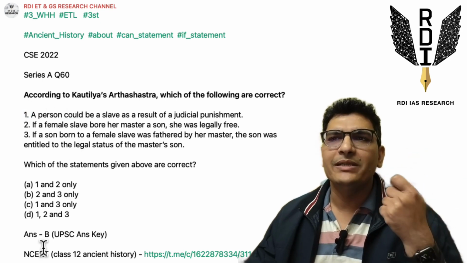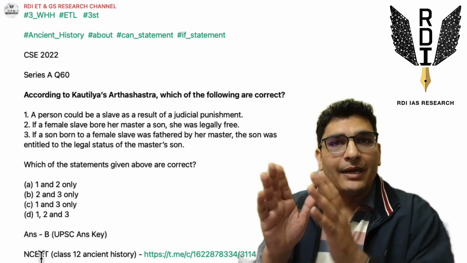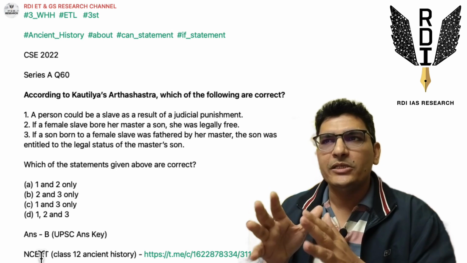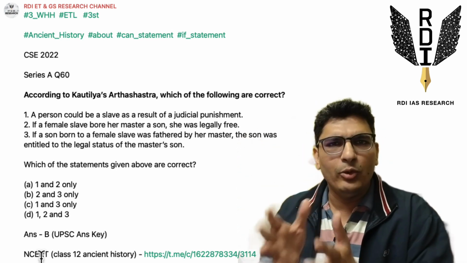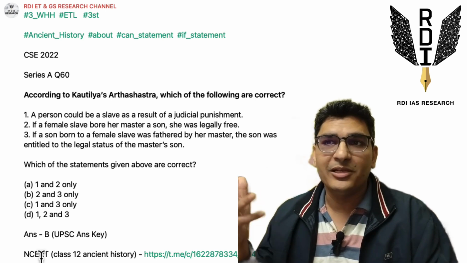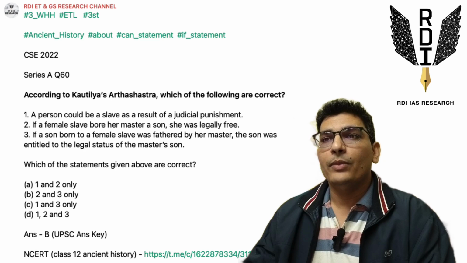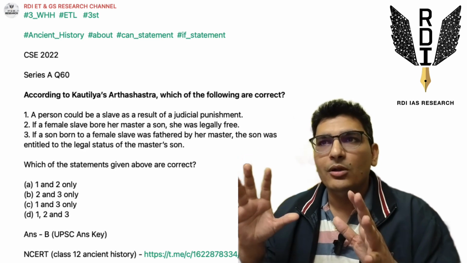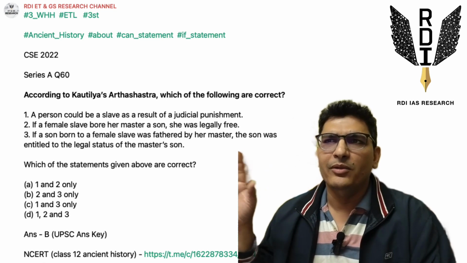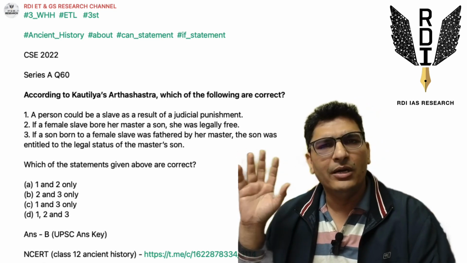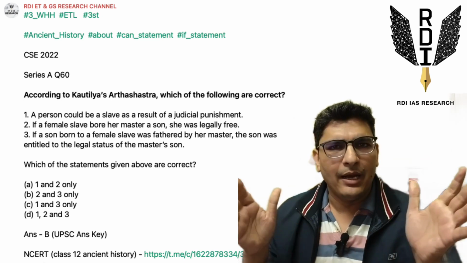We'll not be able to understand why the first statement is incorrect. Now, this is where the trap of this question is. There are many questions like this, which on the face will be very doable, but when you actually look at the official answer key, you will be shocked at the answer, right? So, if you just recall what the society was in those times, Kautilya's Arthashastra time, we are looking at around say 500 BC, the era.